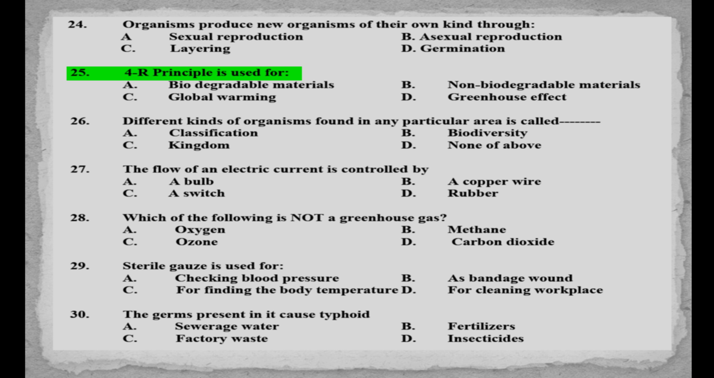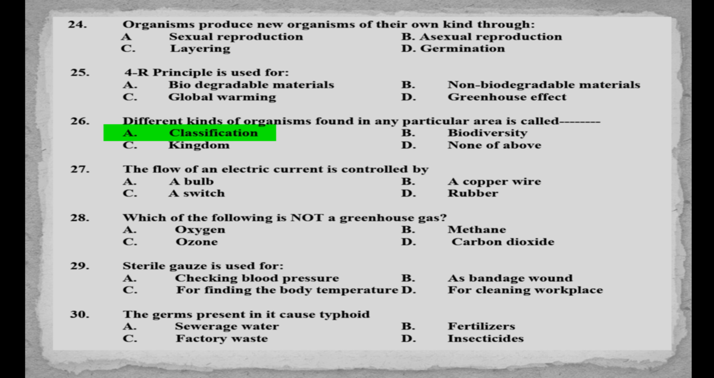MCQs number 25. 4R principle is used for: A. Biodegradable materials, B. Non-biodegradable materials, C. Global warming, D. Greenhouse effect. Answer is option A. Biodegradable materials.